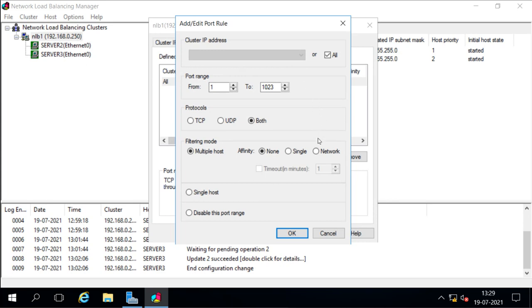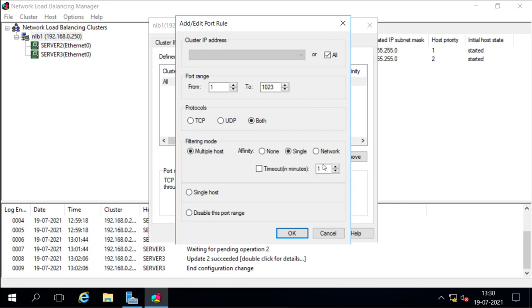Now network means what? It depends on the client network, like what the network of the client is. If the client network is in this subnet, then it will connect to that subnet. It depends on the subnet of the network of the host, that is which node it will forward the request to. Or I can say none, it can go anywhere. Then if you select single host, then it will be accepted by only one host. The request for this port will be handled by only that single host based on the priority, and when it goes overloaded, then it will move to the other server.